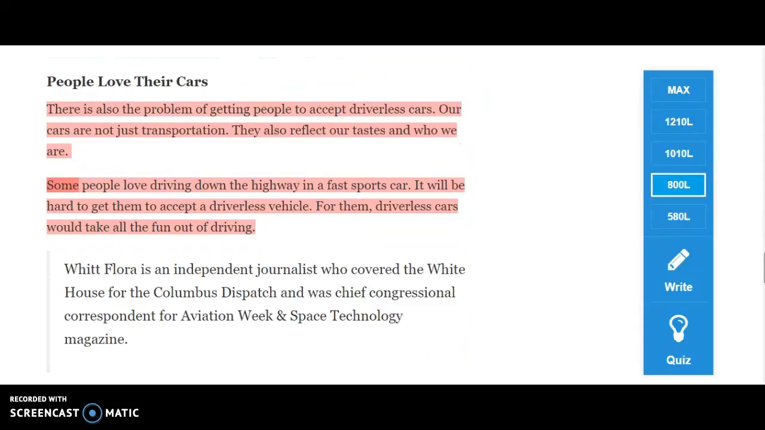I hope that that helped you with figuring out the difference between facts and opinions. If you have questions, please ask.